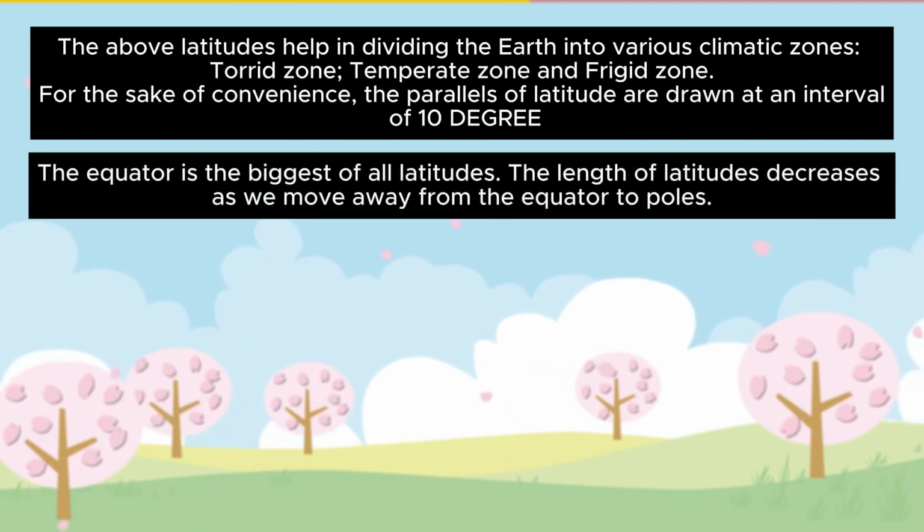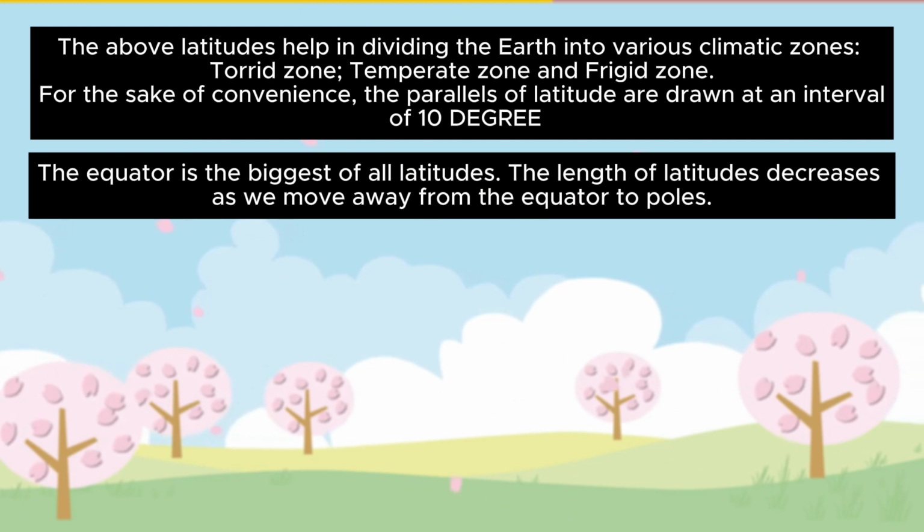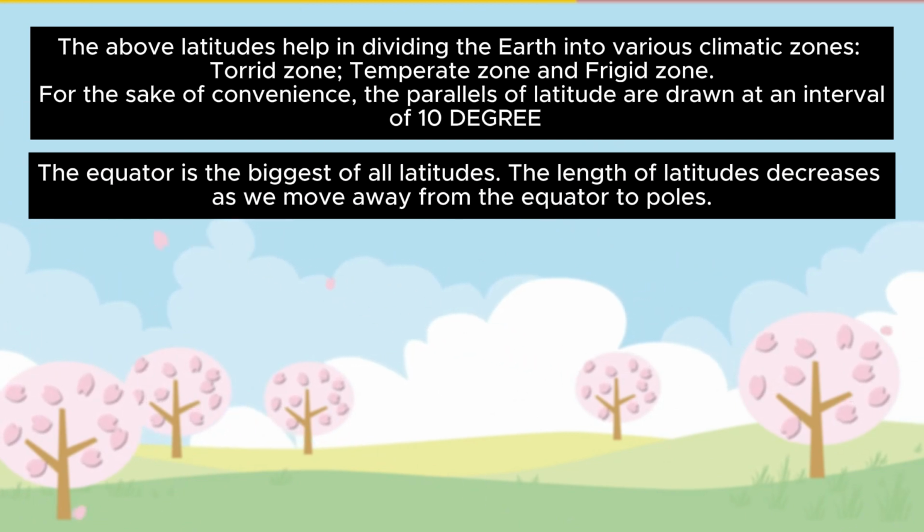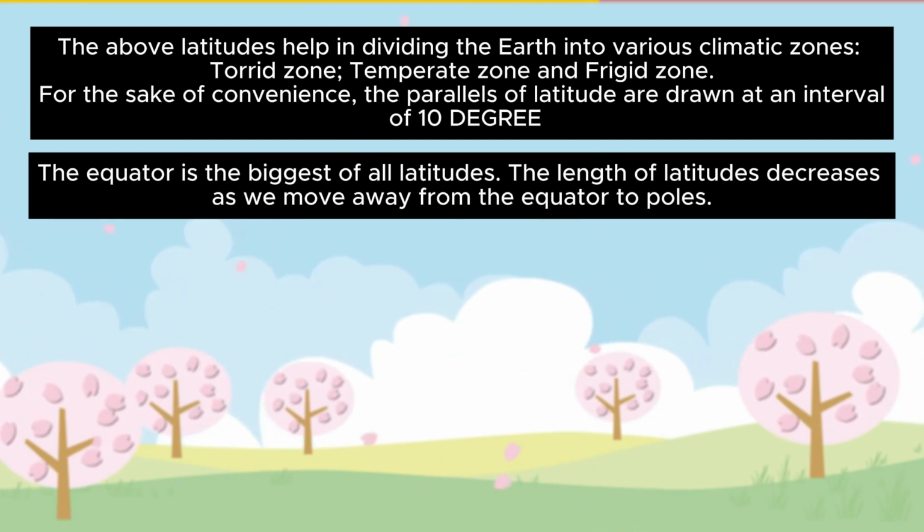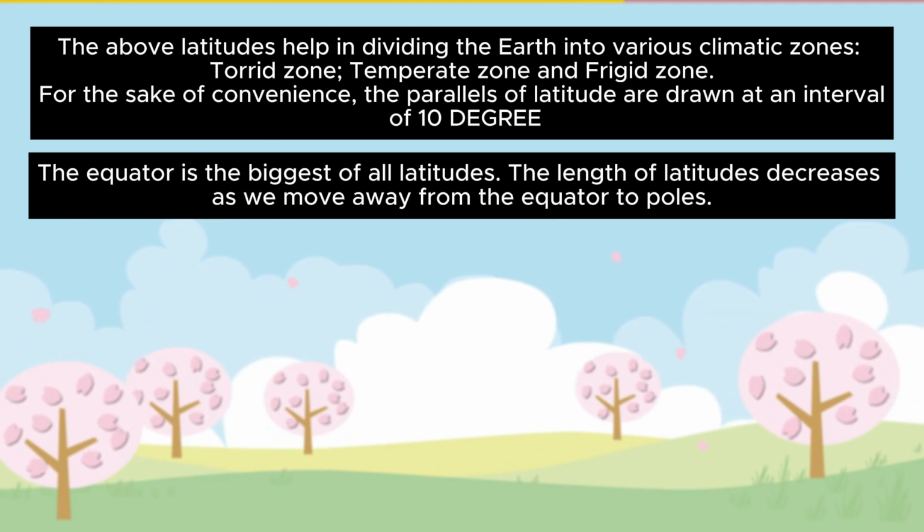The equator is the biggest of all latitudes. The length of latitudes decreases as we move away from the equator to the poles.